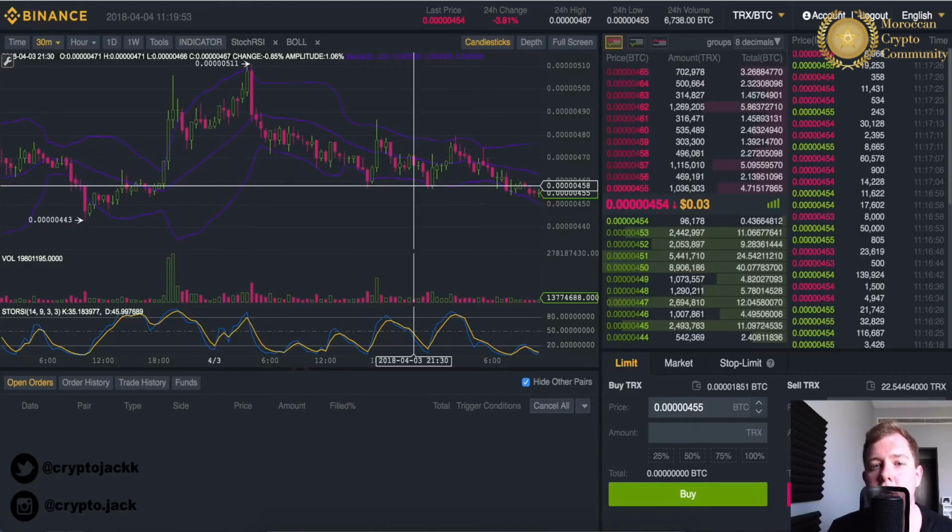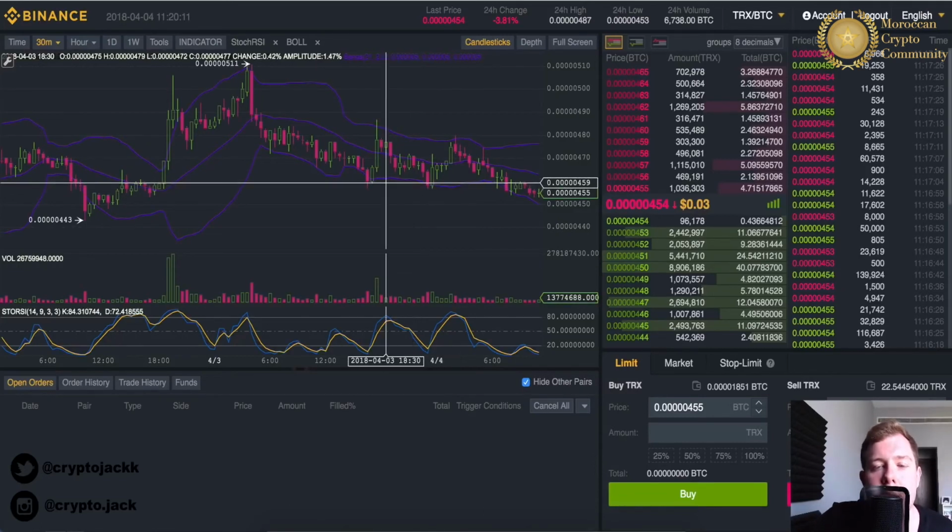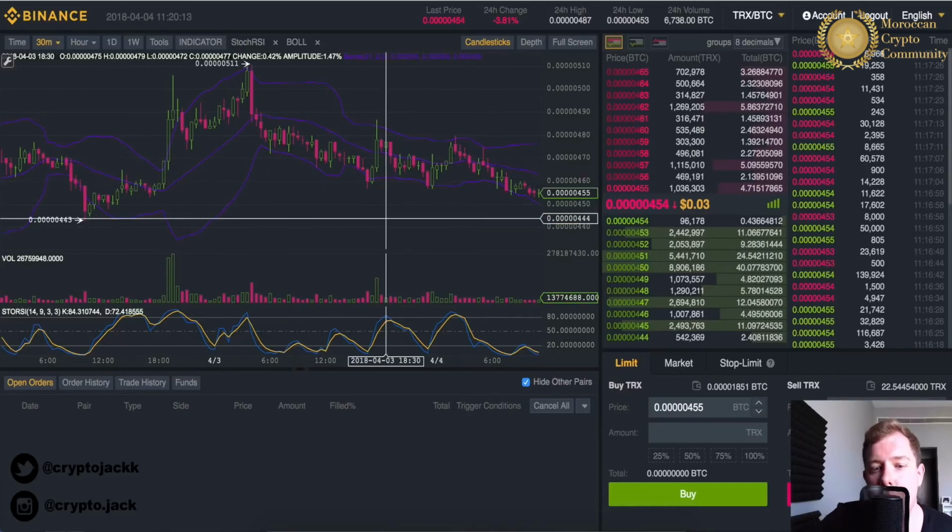So if you are trading to start with, just trade with like 50 bucks, something that you don't mind losing, and just do it for the idea and the motion of trading. You're making a limit order, you're making a limit sell, you're setting a stop loss, everything like that. You need to practice using these metrics and these tools, the indicators, the RSI, the Bollinger Bands, everything like that, so you can make a small profit. As always, guys, when you're in profit, take the profit. It's never a bad thing to take profit.